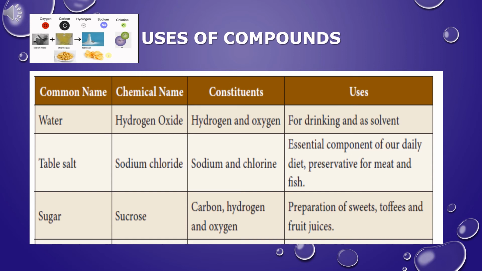Sugar has sweet taste in nature. Sucrose is common sugar. Sugar is a carbohydrate, a nutrient that provides energy in the body. Sugar adds color and flavor upon cooking. Sucrose is used in cookies, cakes, coffee and tea. Sugar is used in the preparation of sweets, toffees, and fruit juices.